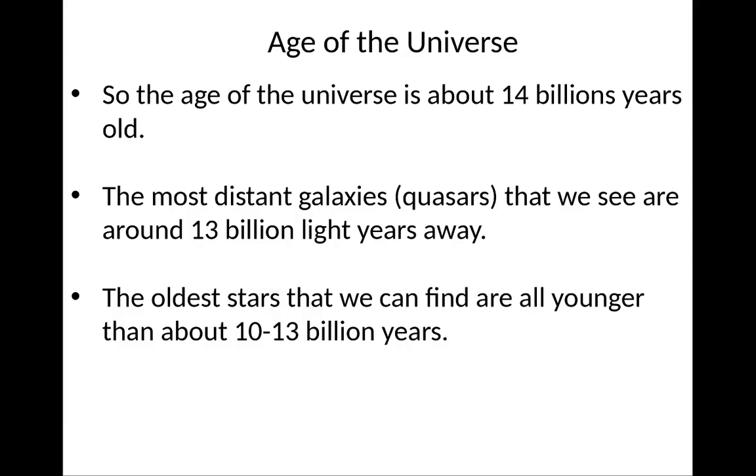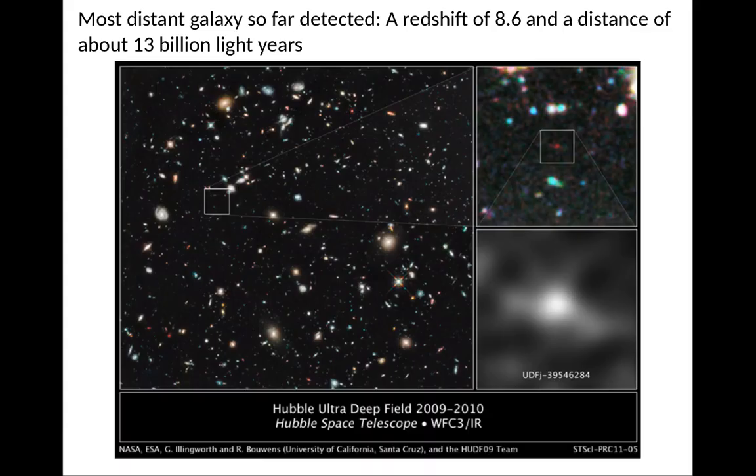In fact, the most distant galaxies that we see, the quasars, are around 13 billion years old. The oldest stars that we can find are all younger than about 10 to 13 billion years. Here's one of the most distant galaxies yet detected, a redshift of 8.6 at a distance of 13 billion light years. There it is, this horrible name, UDF J3954 662 84. UDF means the Hubble Ultra Deep Field.